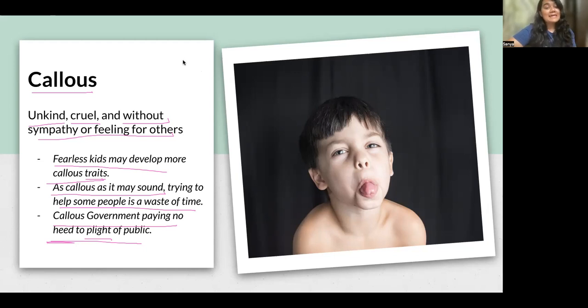So that is plight. Okay. All right. Let's see our next word. And just remember that this kid is super insensitive about the world right now, and that's why he's callous. Okay. All right.